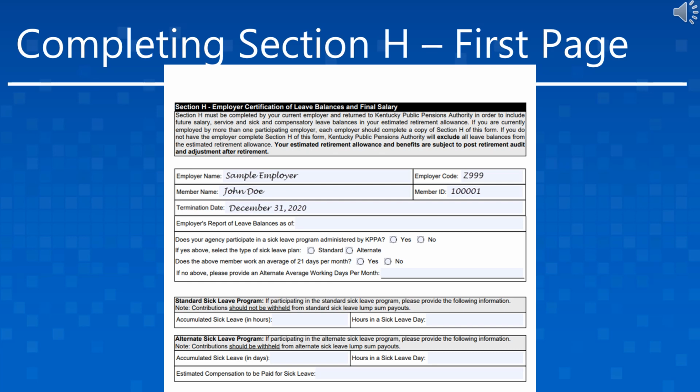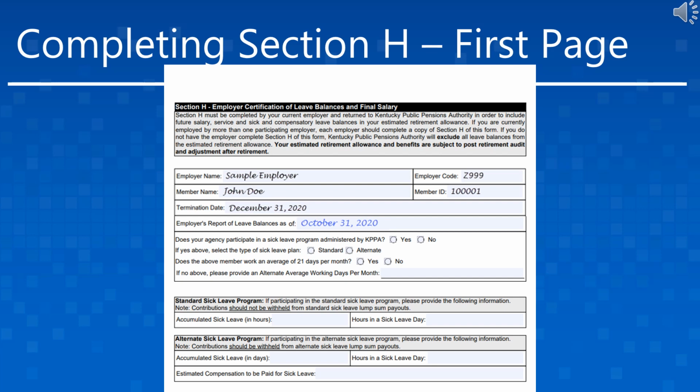Following the member's termination date is the Employer Report of Leave Balance date field. The employer has the option to either provide the prospective retirement date in this field and project the leave balances to that future date, or they may use the current date that the Section H is being completed and furnish the hours accrued at that point in time. KPPA will use the information provided, and we will leave it up to the reporting employer to determine whether to be conservative or to project the unearned leave for the member's retirement calculation.